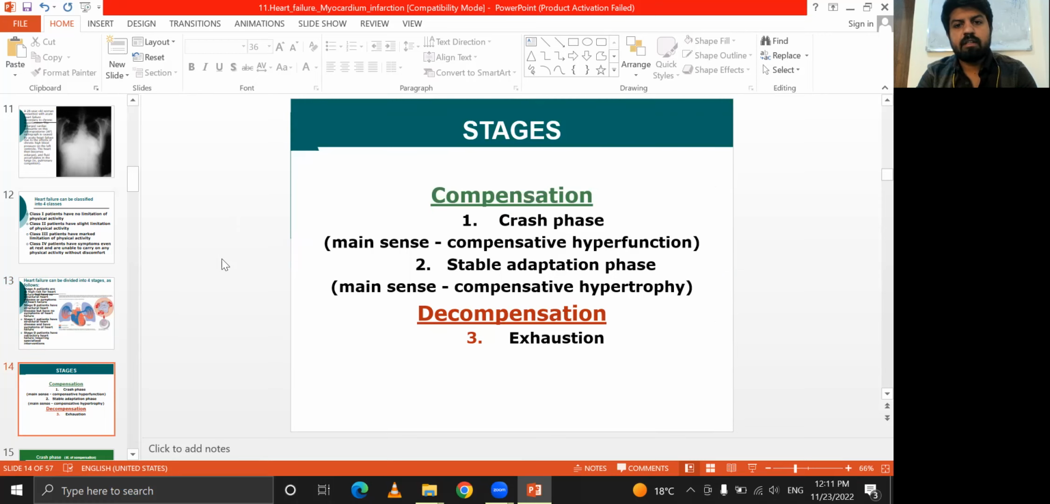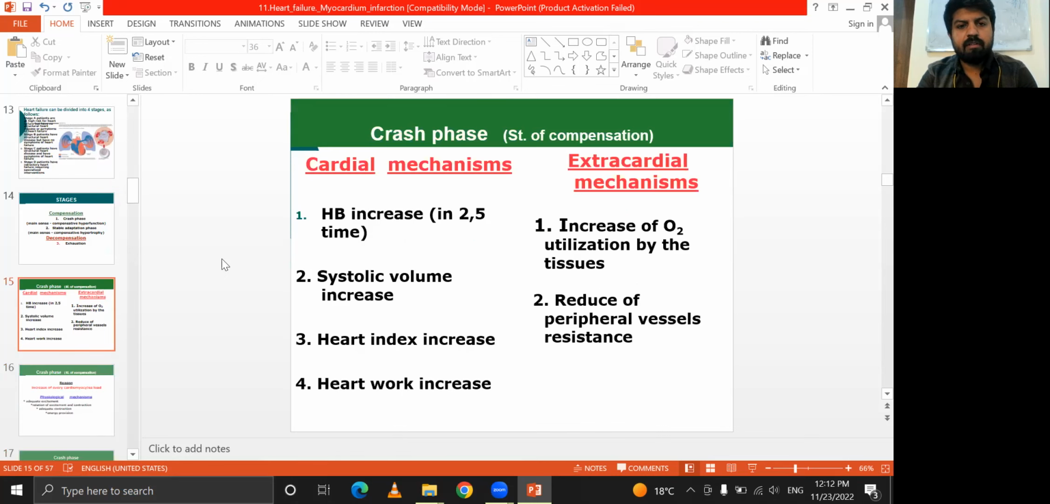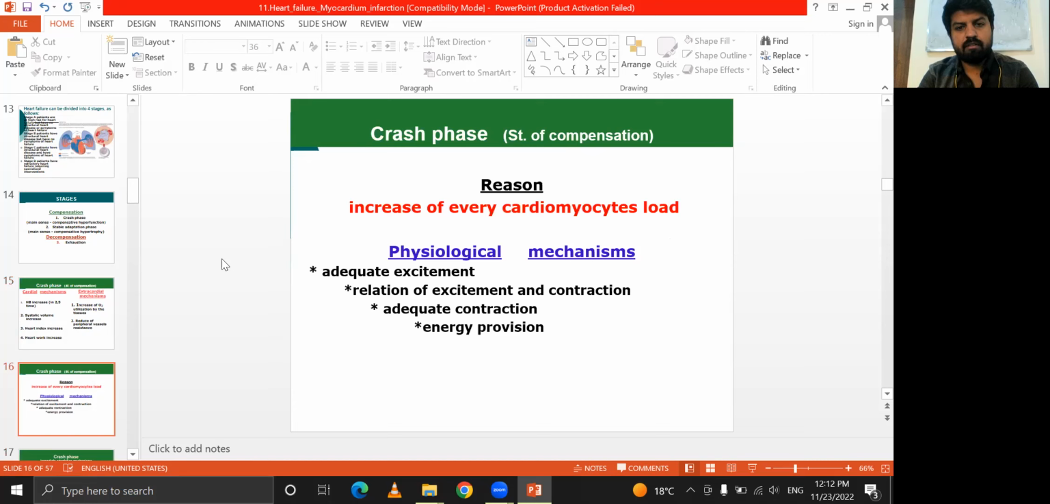Compensation has stages. The crash phase means the compensative hyperfunction and the stable adaptation phase, and decompensation means exhaustion. Compensation involves cardiac mechanisms and extracardiac mechanisms. In the cardiac mechanisms, heart rate increases, systolic volume also increases, cardiac index increases, and heart work increases. In the extracardiac mechanisms, there is an increase of oxygen utilization by the tissues and a reduction of peripheral vessel resistance.